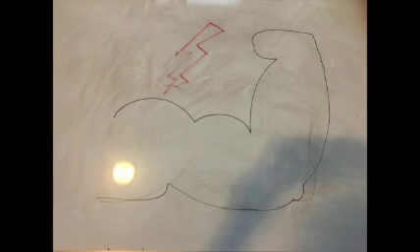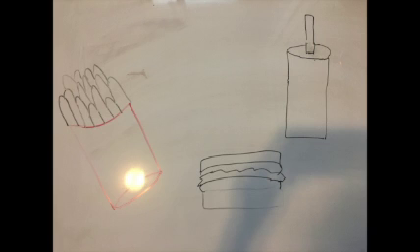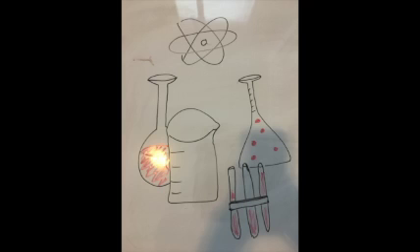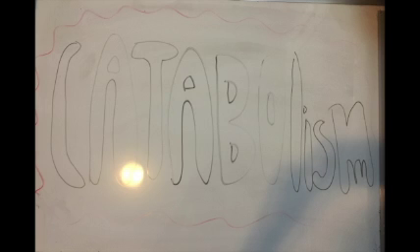Where do we get our energy? Well, we get it from our food, but how does our body take that food and turn it into a usable source of energy? This process is referred to as metabolism, the chemical reactions that occur in our bodies that keep us alive, like making energy. Our bodies break down our food using a chemical process called catabolism.